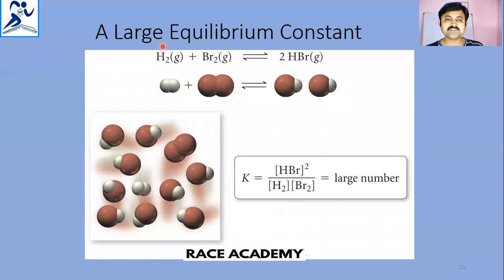You see here a large equilibrium constant: H2 plus Br2 gives rise to 2HBr. In this reaction, 2 moles of HBr are formed, so the coefficient of HBr is 2. That means in the equilibrium constant, concentration of HBr to the power 2 is divided by concentration of H2 into concentration of Br2. It's a larger number. Here you can observe a large equilibrium constant.